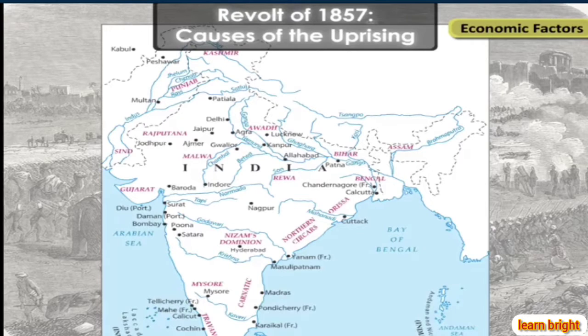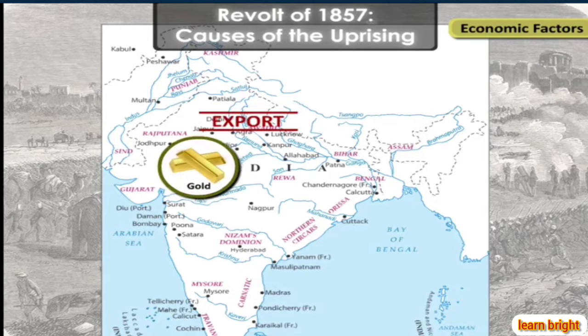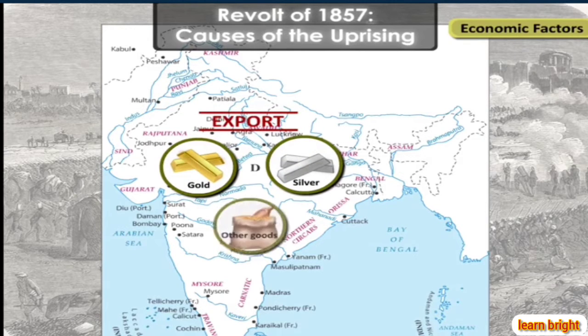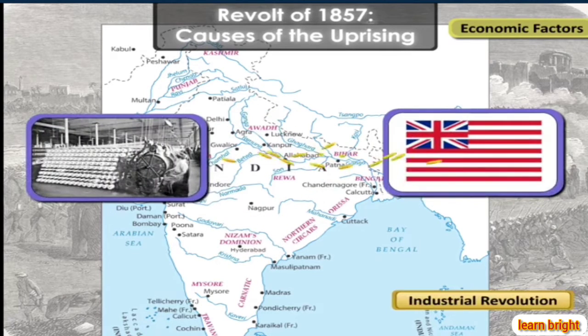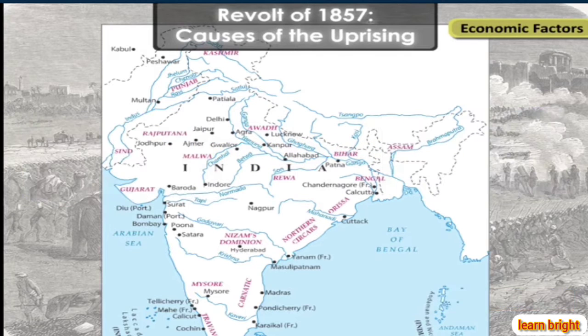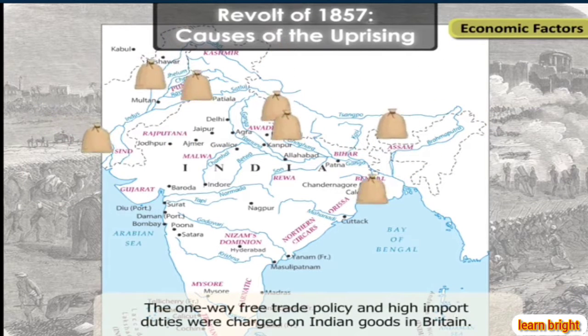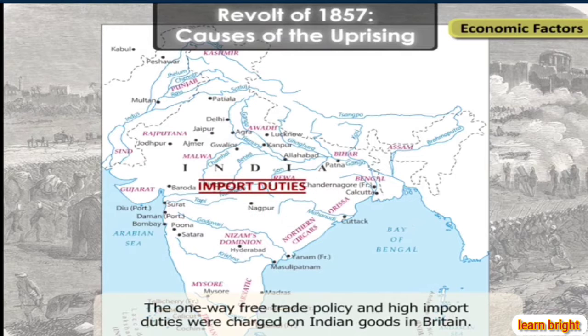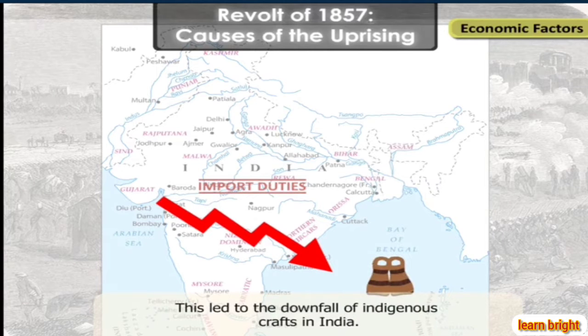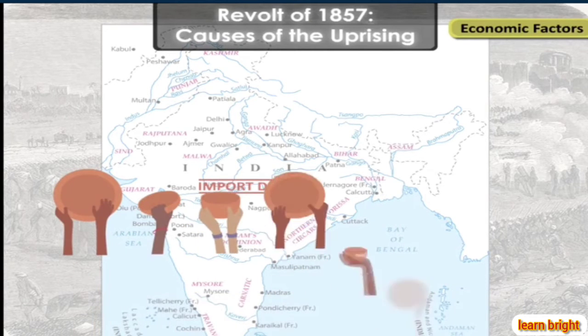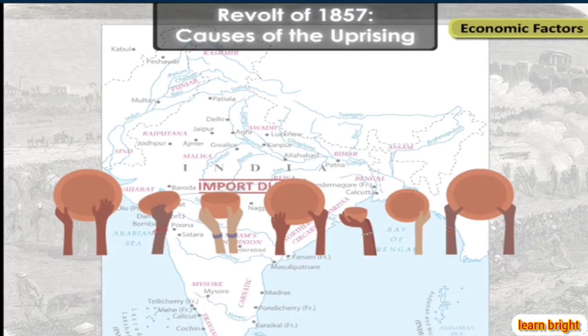Britain used all the wealth it earned from the export of gold, silver and other precious goods from India for its colonial expansion and to finance the Industrial Revolution. The one-way free trade policy and high import duties charged on Indian goods in Britain led to the collapse of the handicrafts industry in India. Millions of people became unemployed.